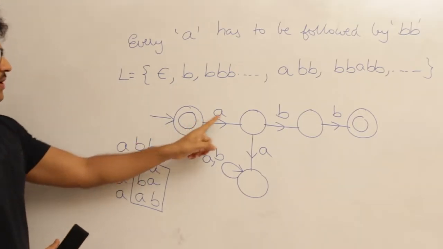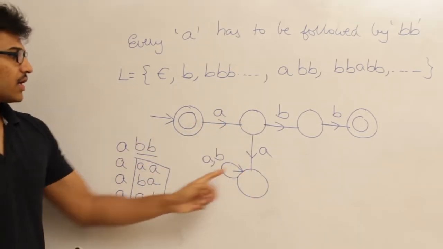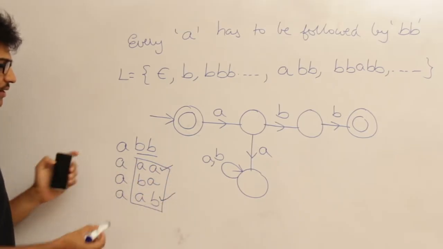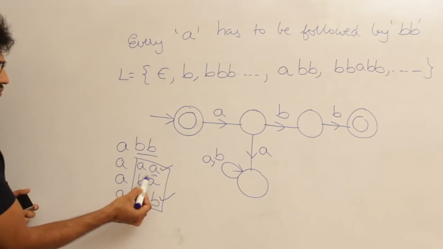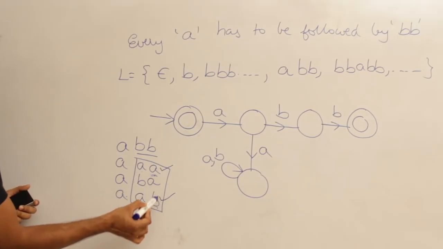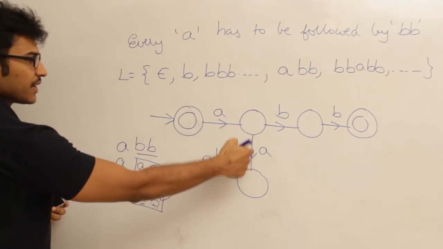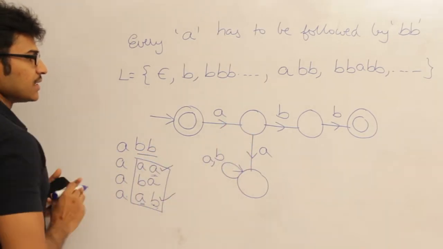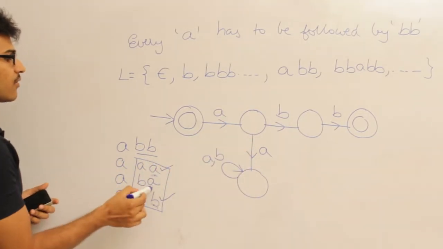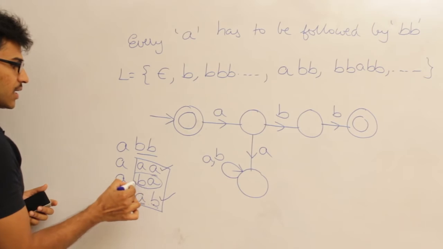If A is followed by A, I don't care what comes after it, which means these two cases are taken care of. If A is followed by A, I should not accept it, even if it is A or B. Therefore this single transition is going to kill all the strings where A is followed by A. Now what if A is followed by B?